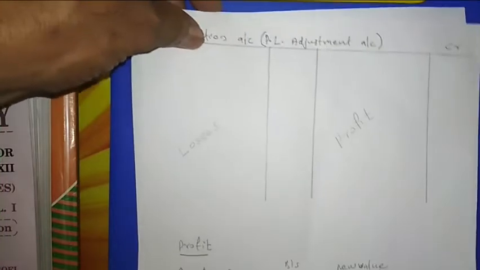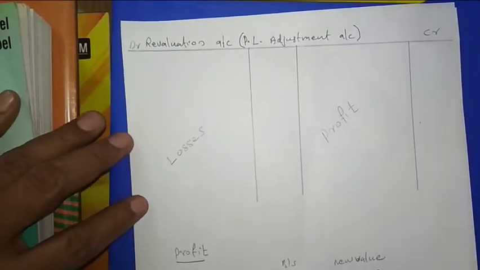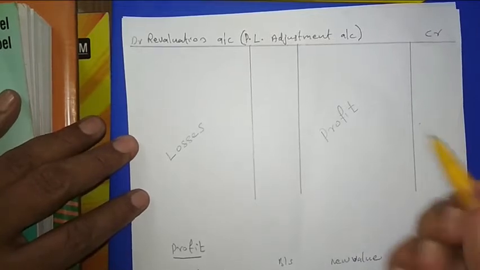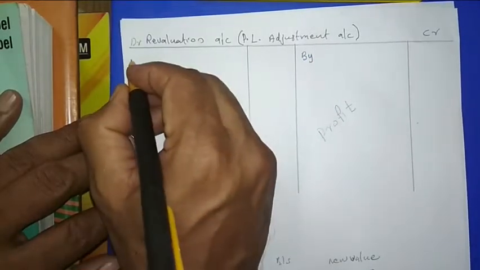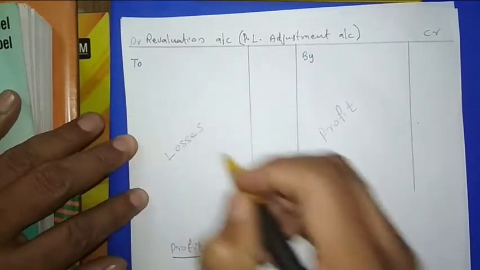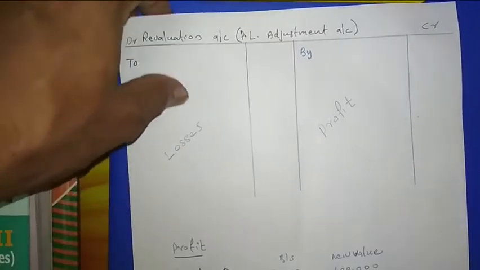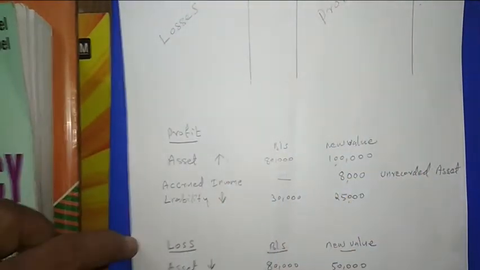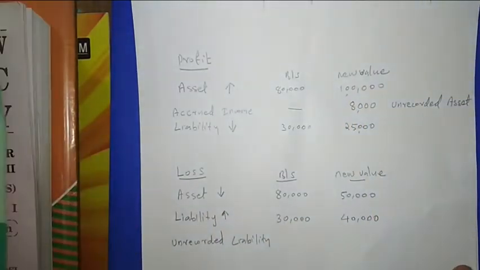And we know it is a ledger account, where we are doing the posting of the journal entries. When we are making the posting, this side we write by, and this side we use to. It means some journal entries are forming. Whenever we are taking this in the revaluation account, journal entries are forming. This also, when you are taking in that ledger account, journal entries are forming.